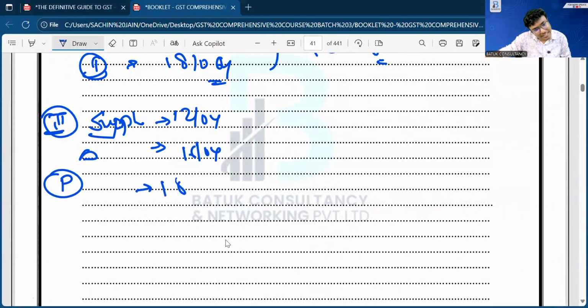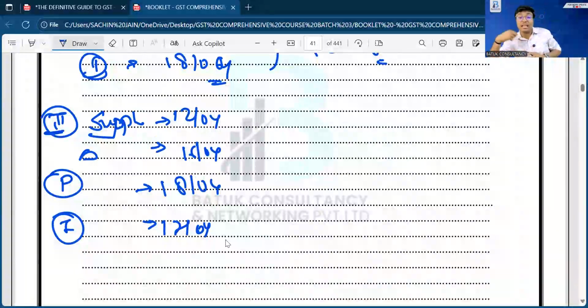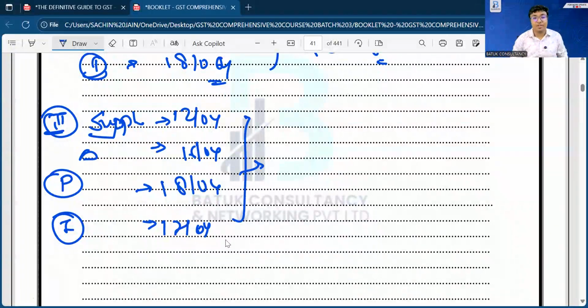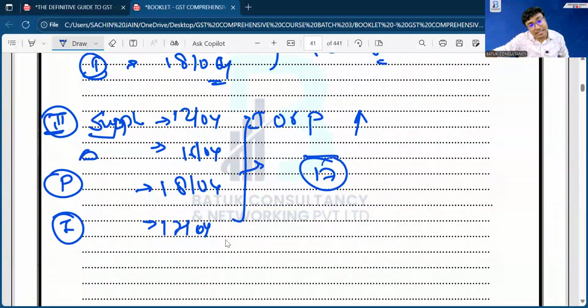Suppose the payment has been received on 18th of April and the invoice has been generated on 17th of April. That means invoice and payment are both after the change in rate of tax. In such a scenario, as per Section 14, your time of supply will be invoice or payment, whichever is earlier. That means 17th of April or 18th of April, whichever is earlier, that is 17th of April, will be treated as your time of supply.